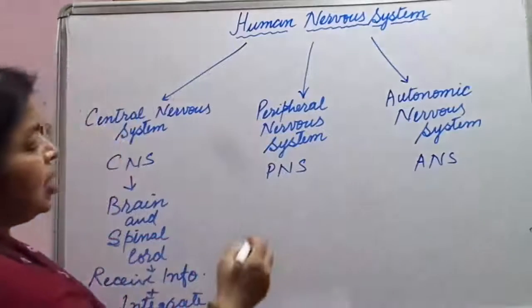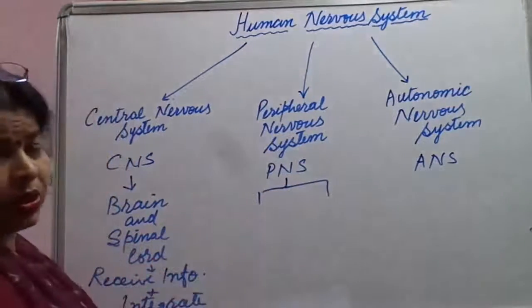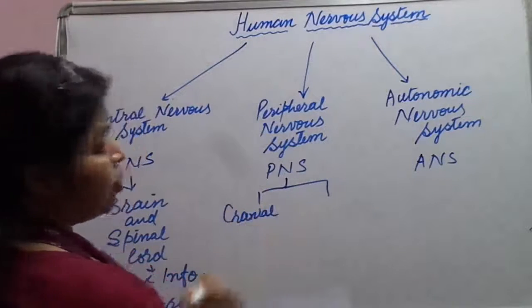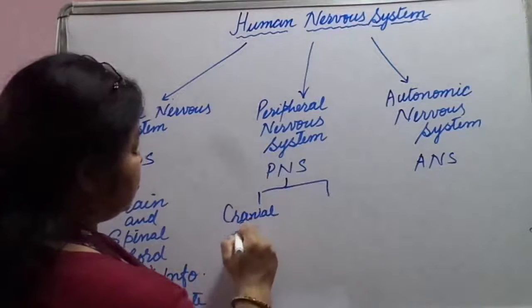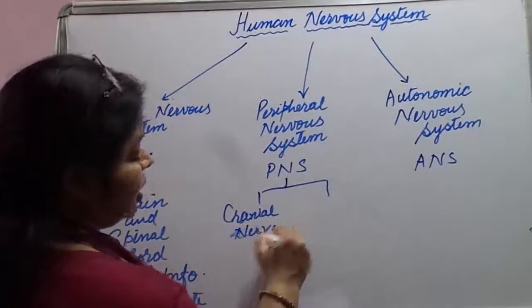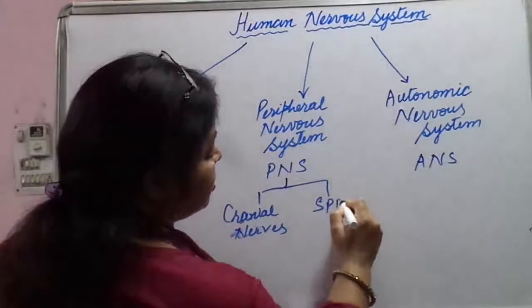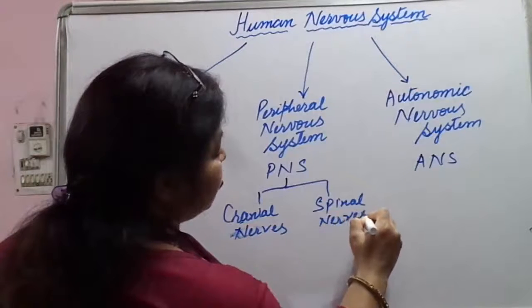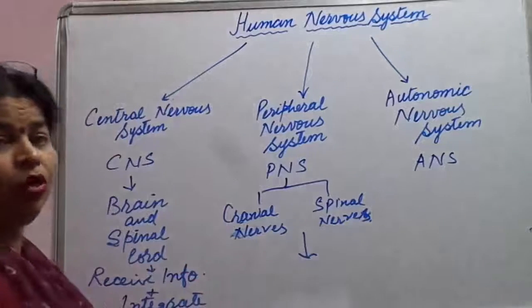So PNS is of two types. Cranial nerves, the nerves arising from the brain, and the other one is spinal nerves, which arise from the spinal cord. And what do both do?